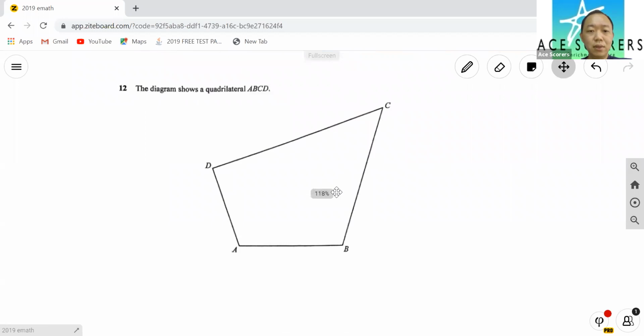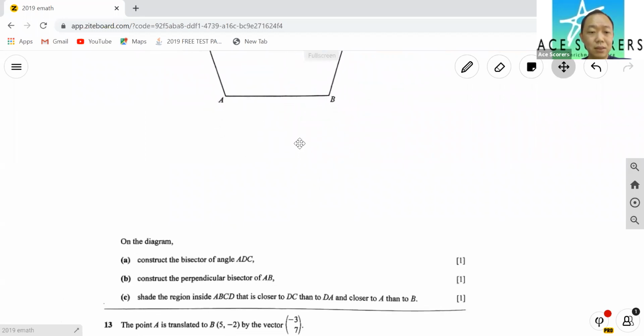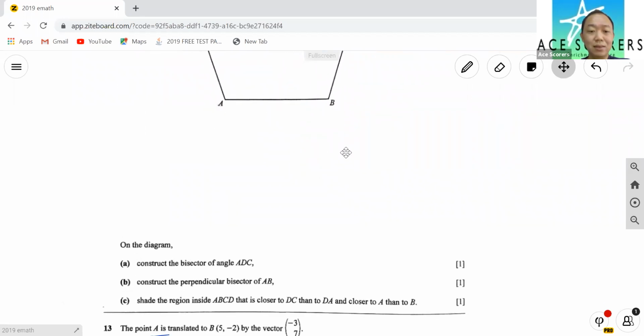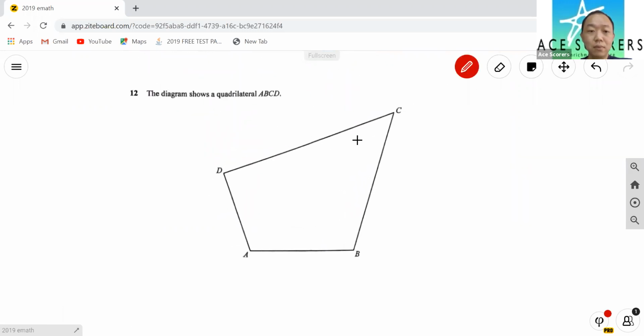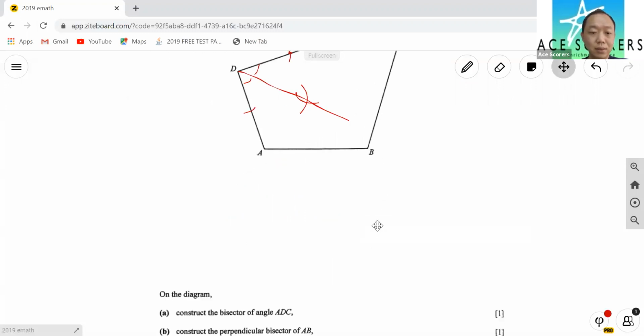Okay, we have a quadrilateral ABCD in this case. Now what's a bisector? Angle bisector ACD. ADC. So take your set square, mark here. Then put the pointy end here. Then after you have marked out these two, put your pointy end here, mark here, put your pointy end and mark here, and then draw a straight line. Okay, so this will be your angle bisector.